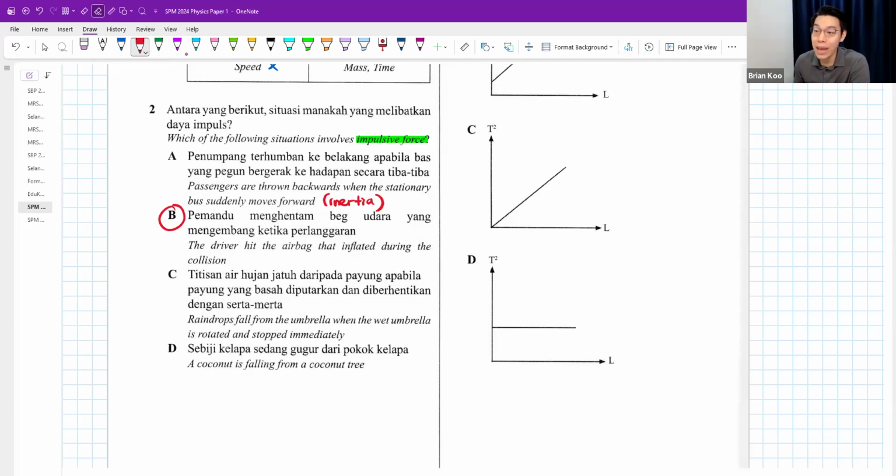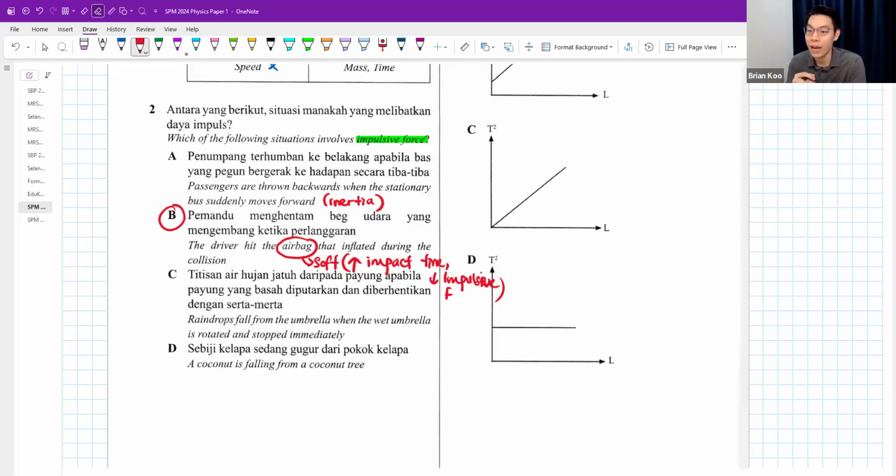Why? Because the airbag is soft. The airbag is trying to increase the impact time to reduce the impulsive force. That's a classic example of impulsive force, but let's take a look at C and D.